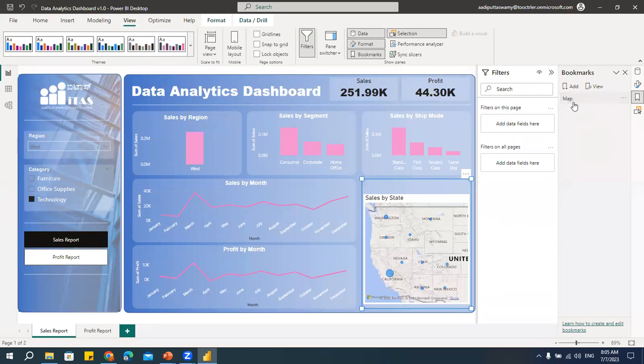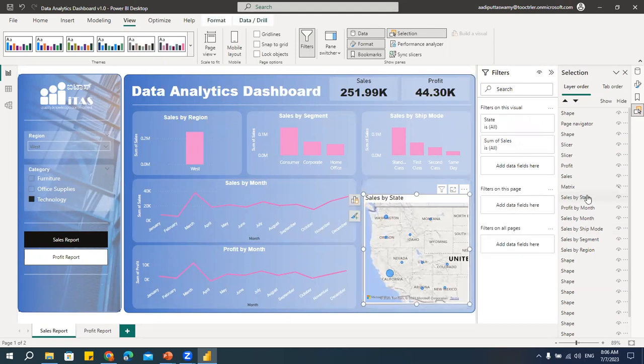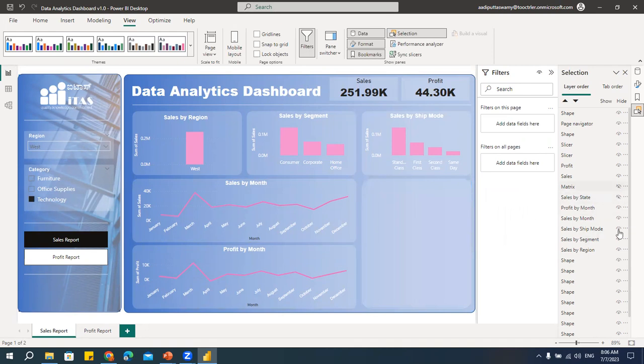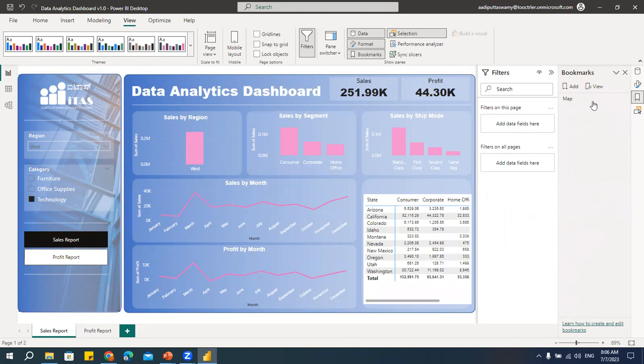Okay. I created one bookmark. We have already done this exercise. Same thing I'm doing here now. Again, I'll go back to this selection. This time, I'll select this map. This is my map. Now I'll hide this. I'll unhide the table. Go to bookmark, say add, I'll say table. Done.